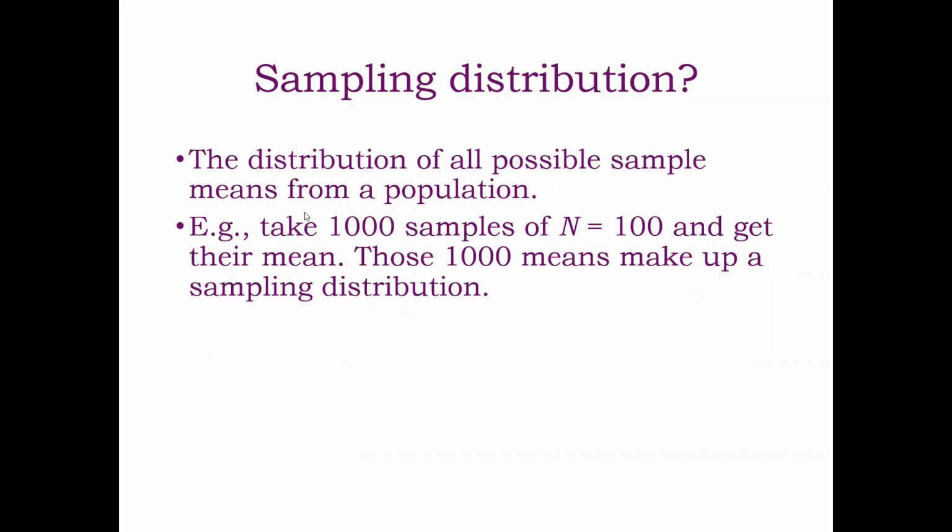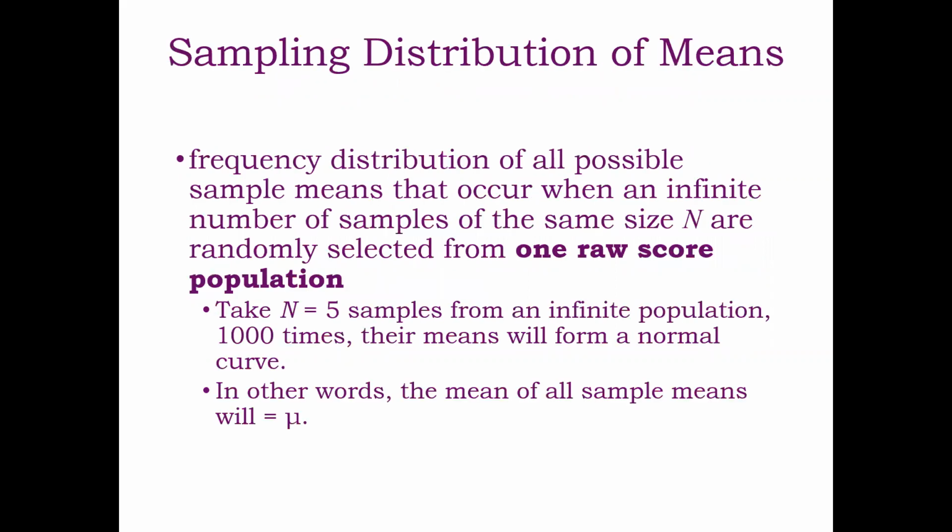So for example, we can take 1,000 samples of n equal 100 and we'll get their mean, and this mean will be the mean of the sampling distribution. Will be equal to the mean of the population. So these 1,000 means make up a sampling distribution. So a sampling distribution can be 100 means, 1,000 means, 2,000 means, right? And the more means, and the larger the samples, the closer it's going to be to the true population mean. But basically, the mean of any sampling distribution of the means will be equal to the population mean. Okay.